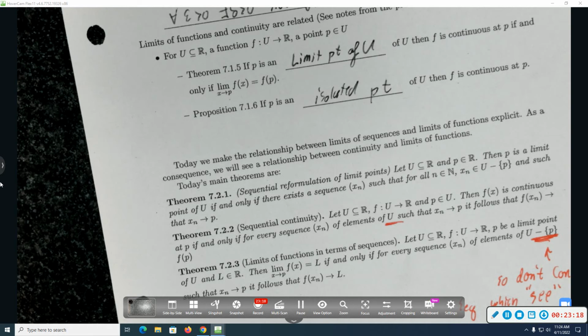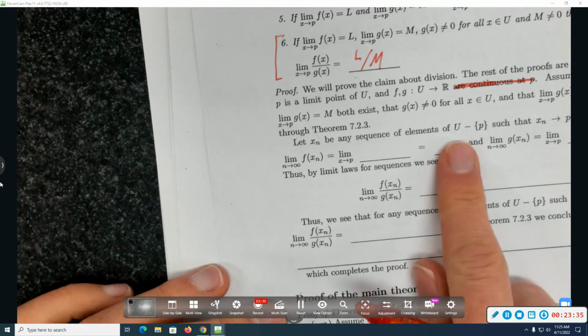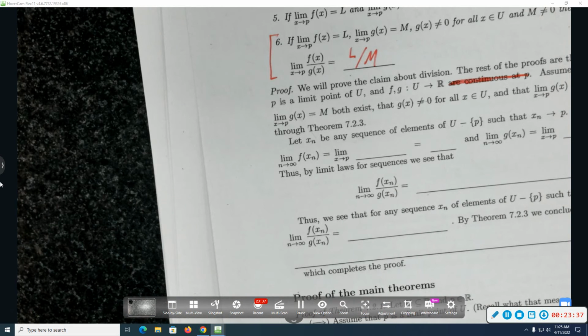So instead of trying to prove a statement about the limit here, I'll prove something about any sequence. So let's do that. So we will consider any sequence of elements of U minus p. We will assume that x sub n converges to p.